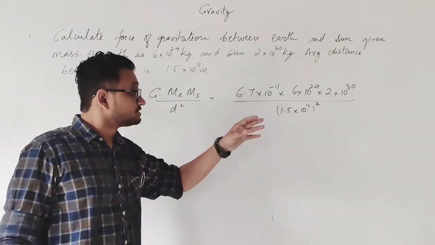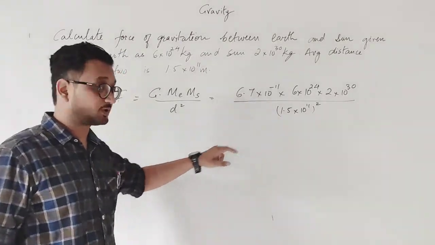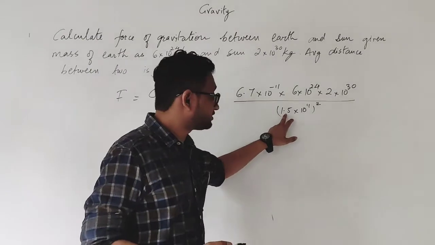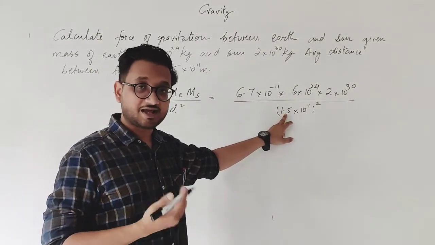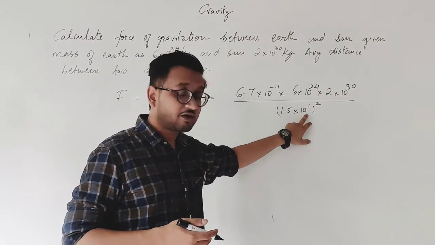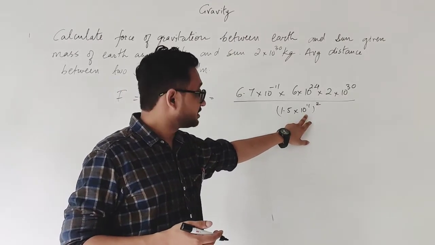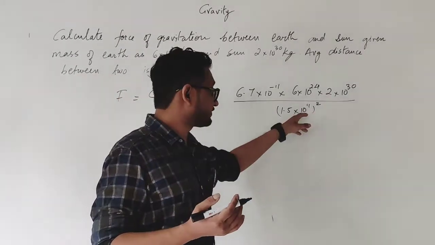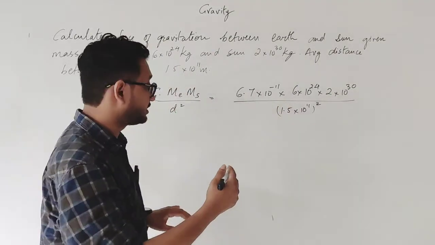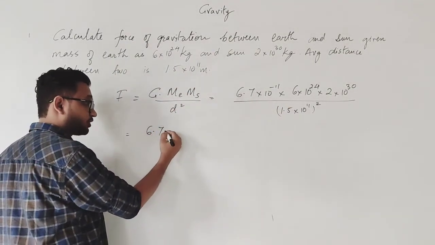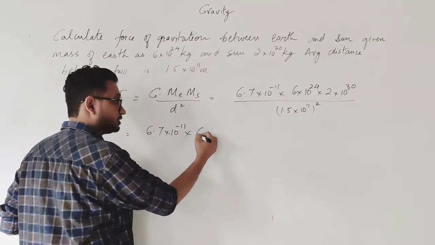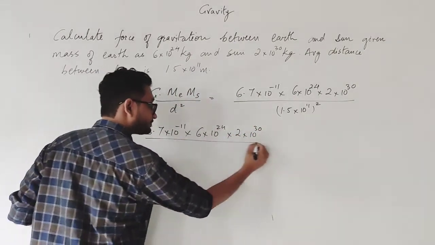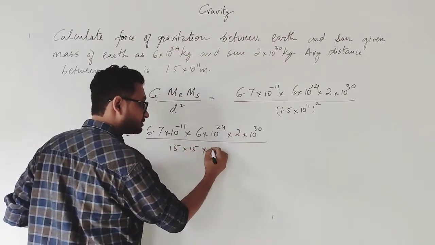Okay students, now simply open the brackets over here. As you can see, this is 1.5. If I want to keep this as 1.5, I can keep it as it is. If I want to remove the decimal point, all I have to do is multiply by 10 and I can reduce the power to 10 raised to power 10 instead of 11. So the next step can become like this: 6.7 into 10 raised to minus 11 into 6 into 10 raised to 24 into 2 into 10 raised to 30 upon 15 into 15 into 10 raised to power